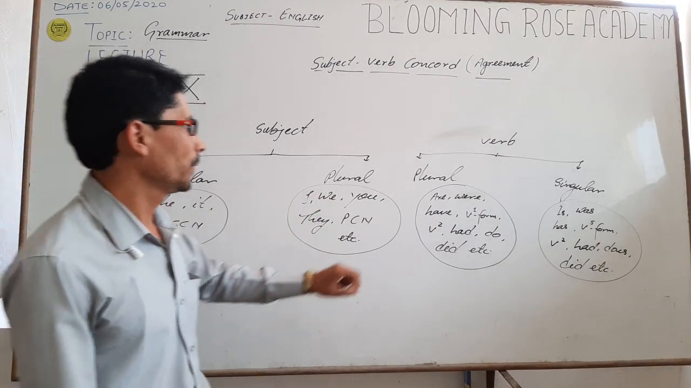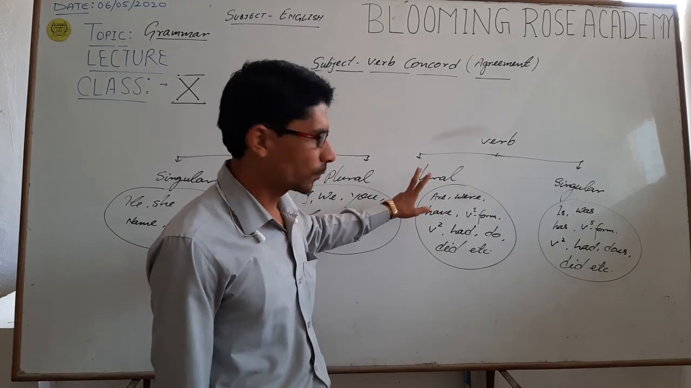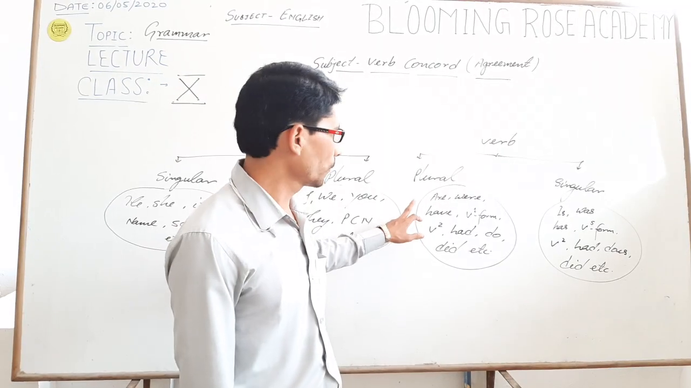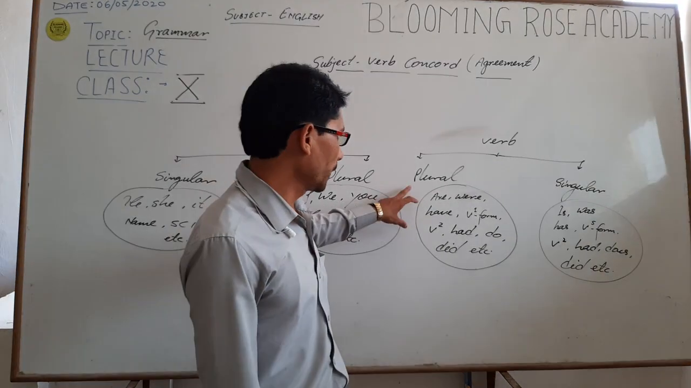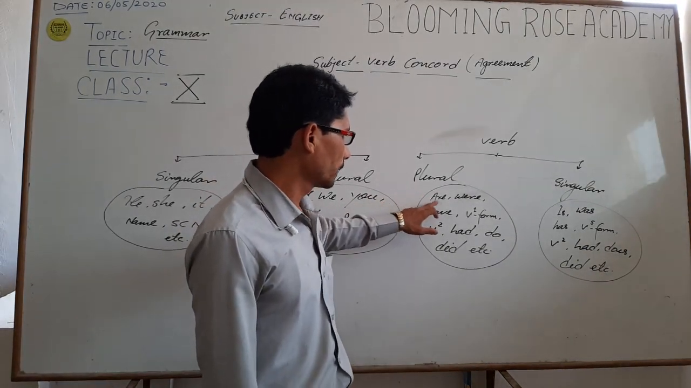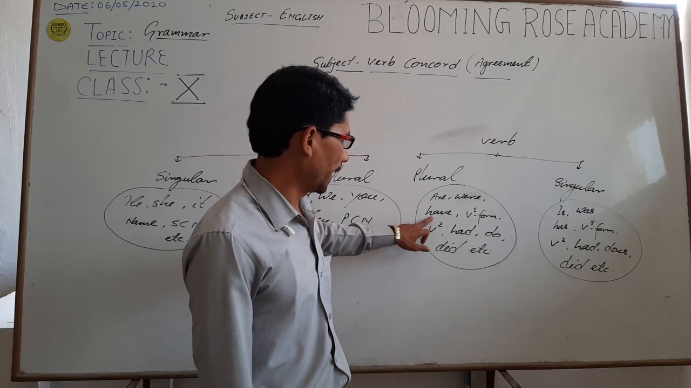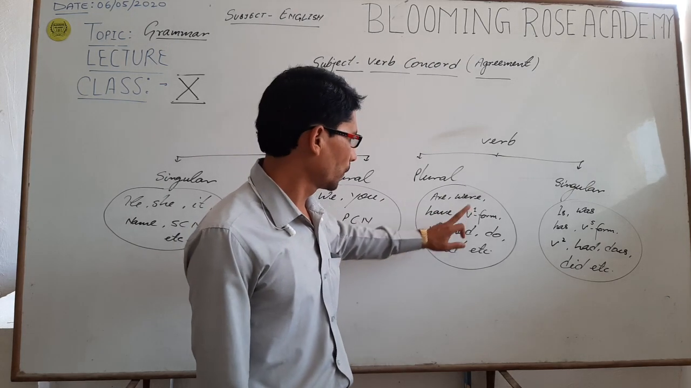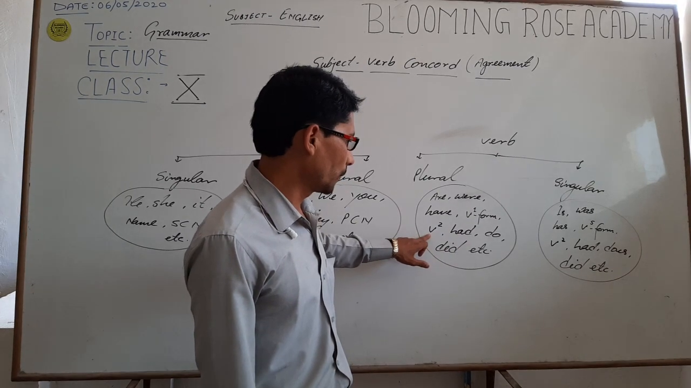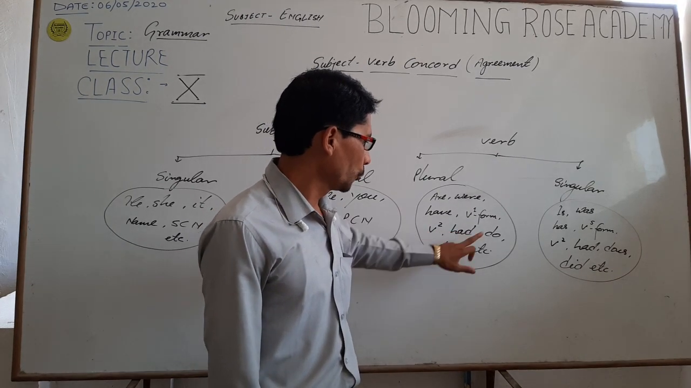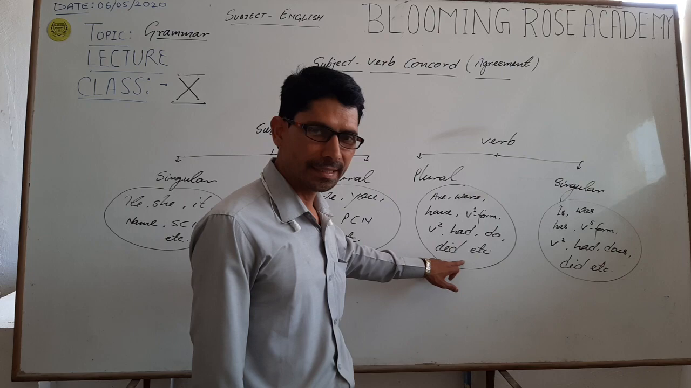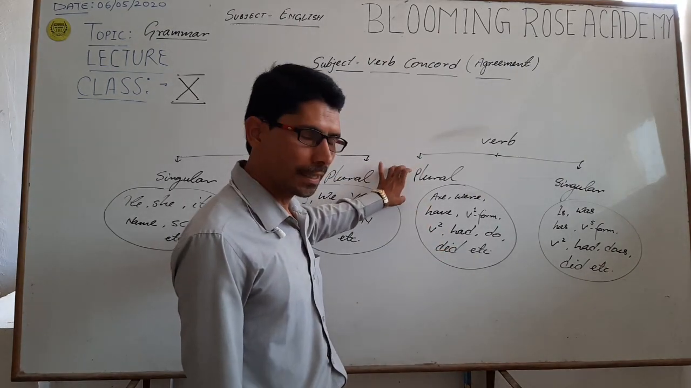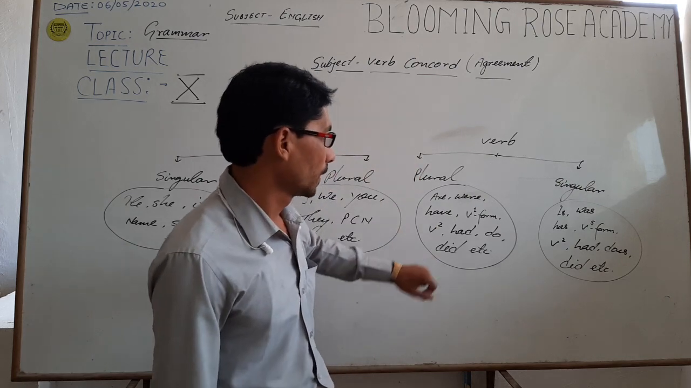In the same way, when we talk about verbs, there are two types of verbs: singular verb and plural verb. Under plural verb are: have, the base form of verb, that is first form of verb, second form of verb, had, do, did, etc. These verbs are always taken as plural verbs.